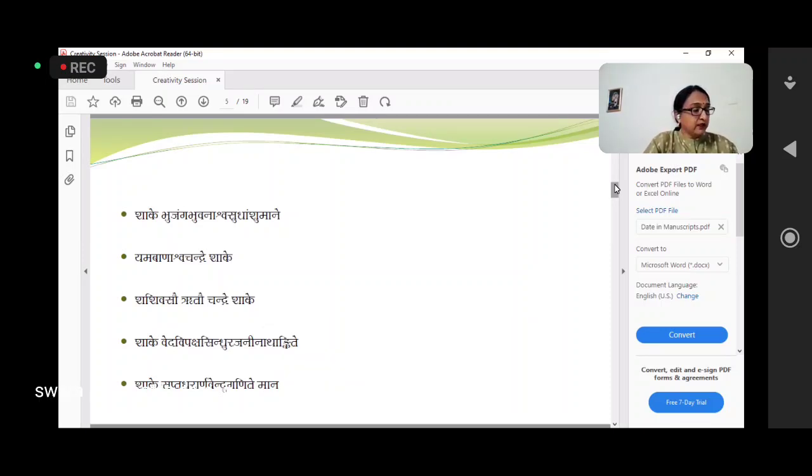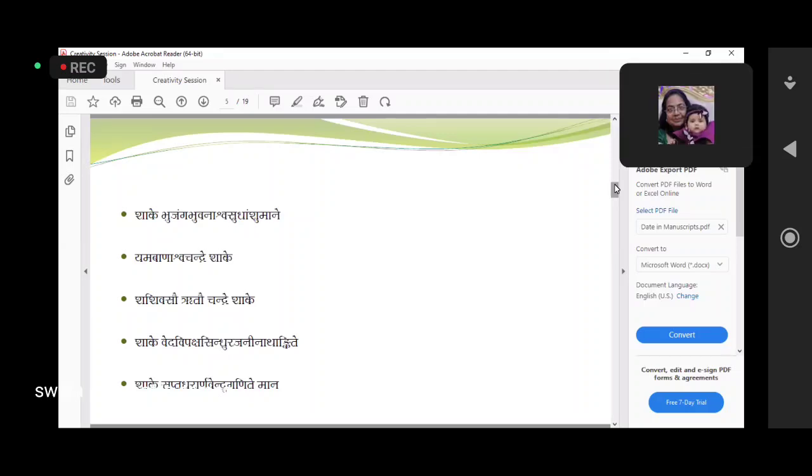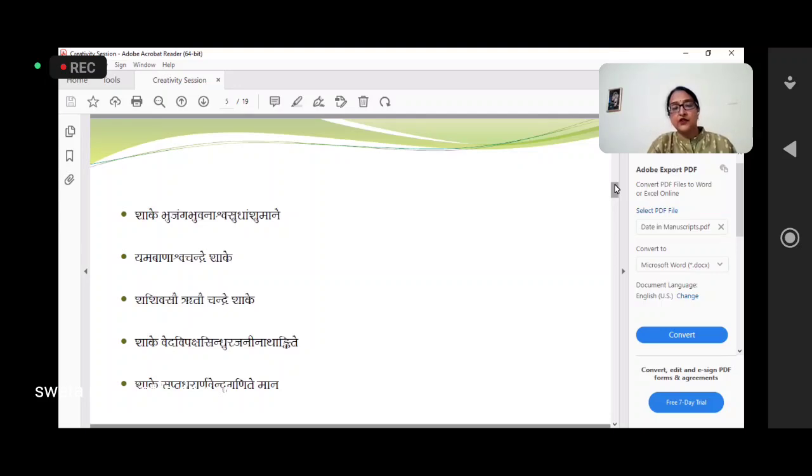The next one is Shake Sapta Dharanavendu Ganite Mane. Here, Sapta is directly indicative of 7. Dhara, that is Prithvi, so it is 1. Arnava, Samudra, that is 7. And Indu, that is 1. See here how many words are given as a synonym for Chandra.